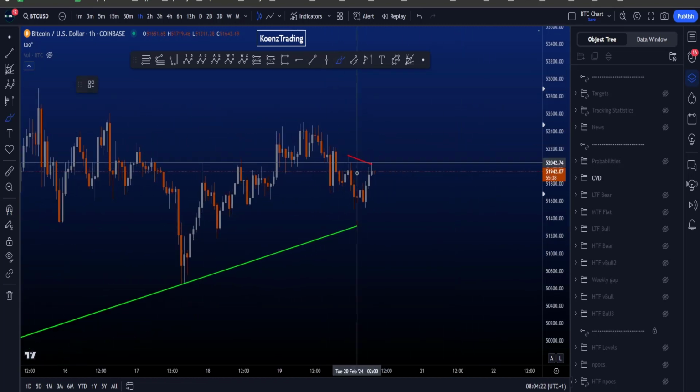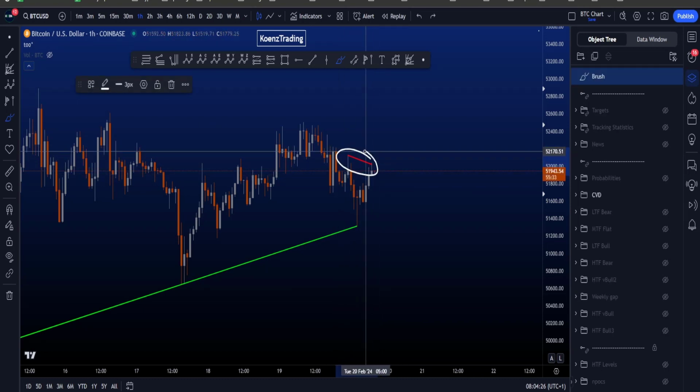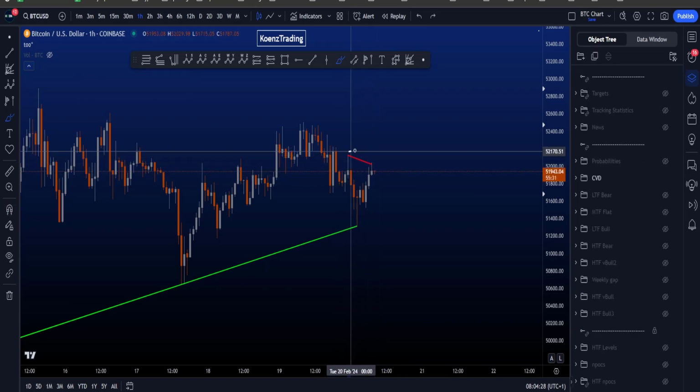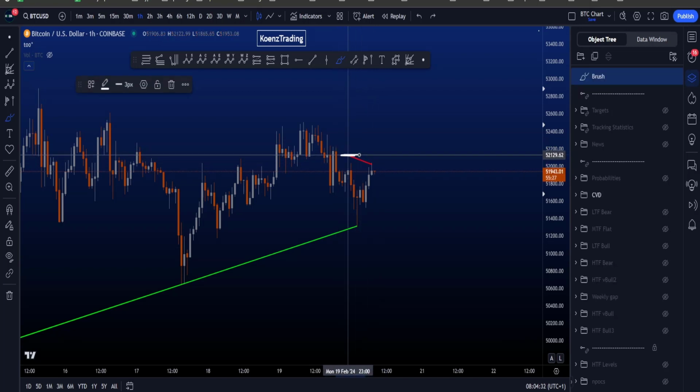As price now moved to the upside a little bit, we also have some bearish CVD divergences here, lower high on price, higher high on the CVD, which is invalidated the moment price takes this high.